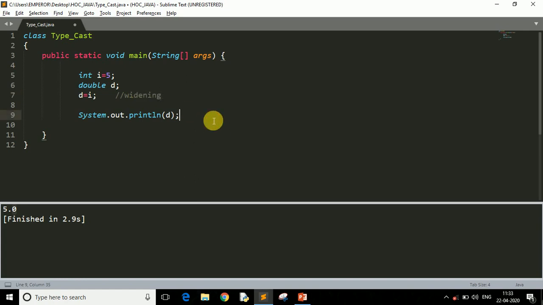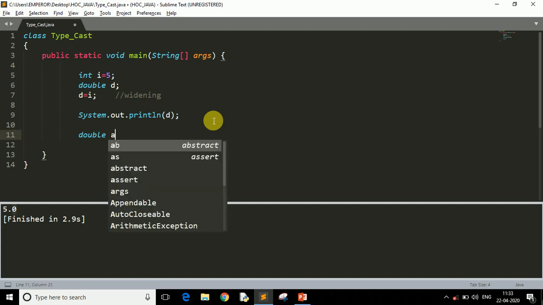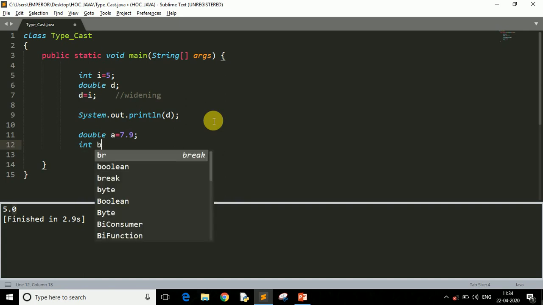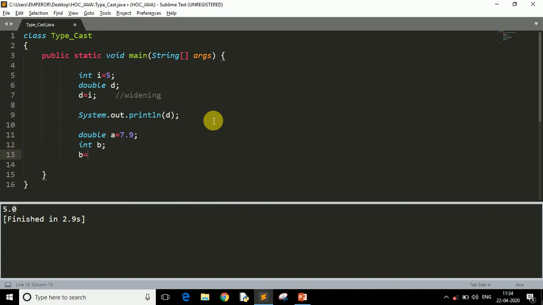Now let's see the narrowing type conversion. What is narrowing type conversion? We convert a larger data type into a smaller data type. So here, let's say for example, I want to convert double data type into integer data type. I have to take a double variable here, say for example a is the name of the variable, and a equals 7.9. So I have a double variable and the value is 7.9, and then I have to convert this double variable into an integer type variable. Say for example the name is b, and now b equals a.